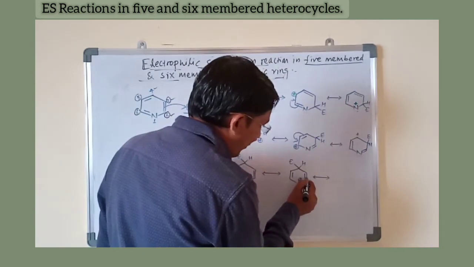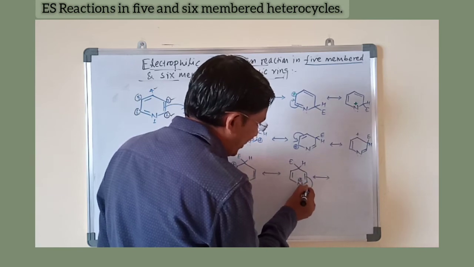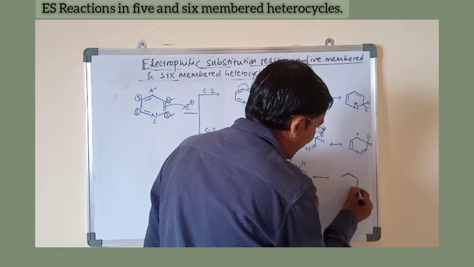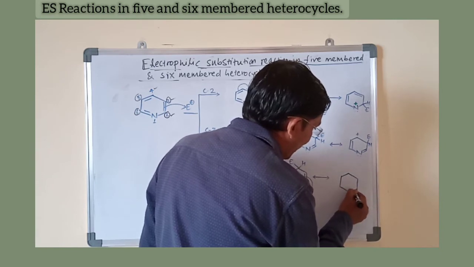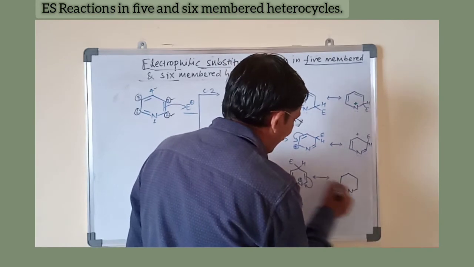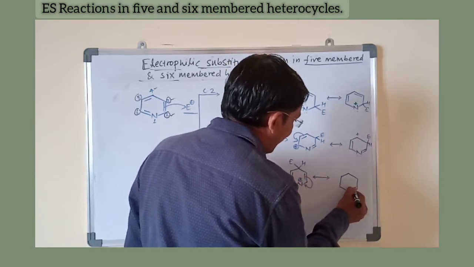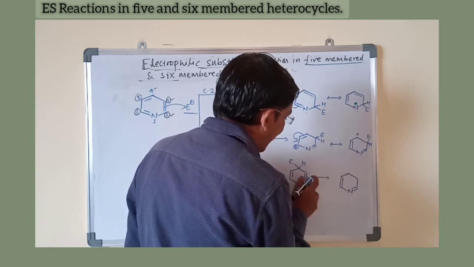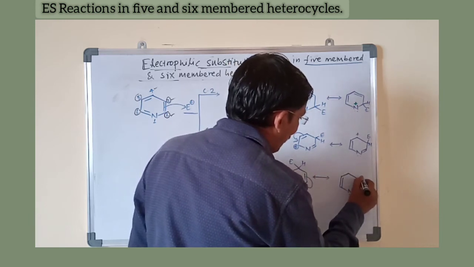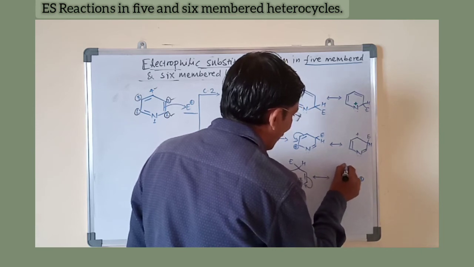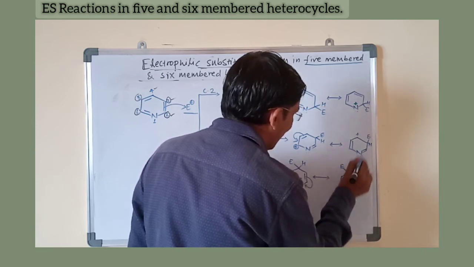To stabilize it, these pi electrons shift between carbon and nitrogen, and we get one more structure with the lone pair as it is. Now that double bond shifts, and this carbon becomes electron deficient and carries the positive charge, with electrophile E and H.